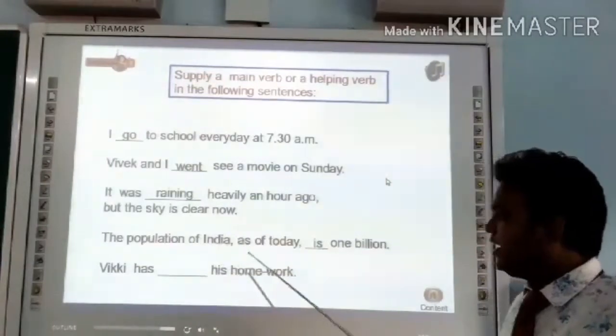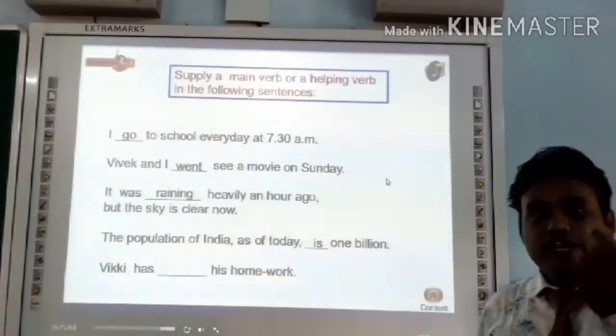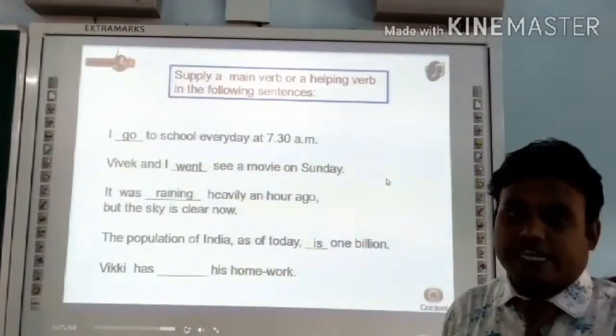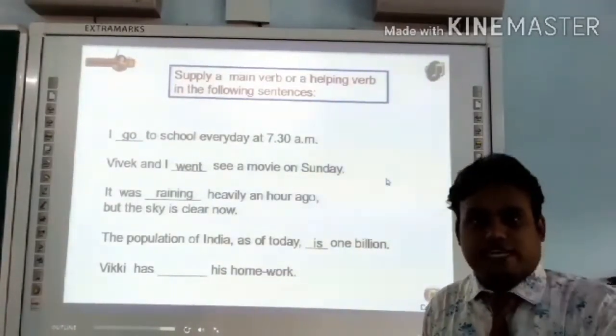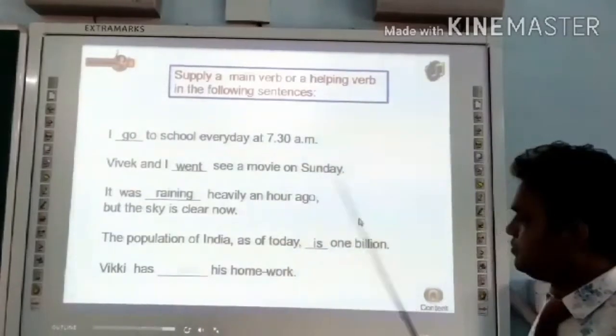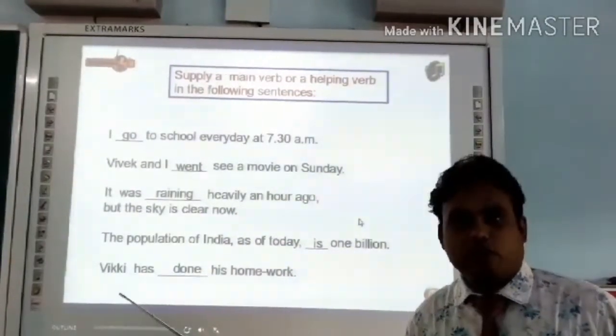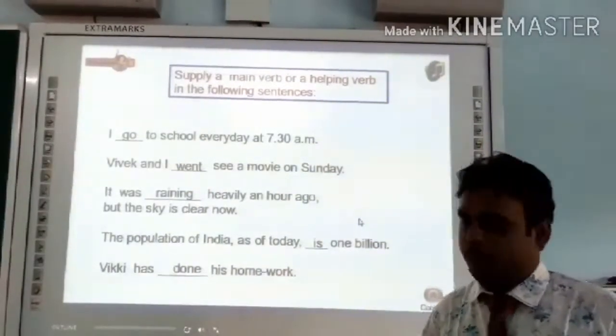The population of India as of today is. So is in itself is the main verb, which is a stative verb that shows a state or the condition. Vicky has done his homework. Has is the helping verb. Done is the main verb.